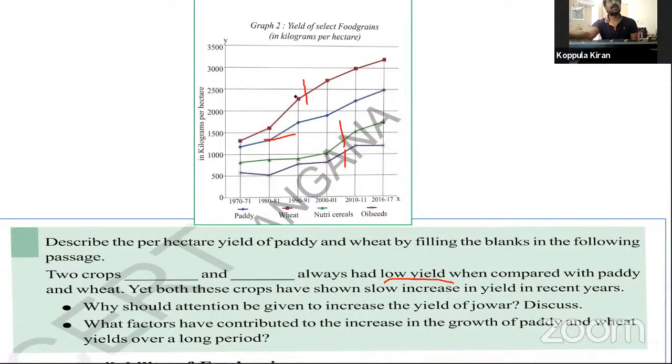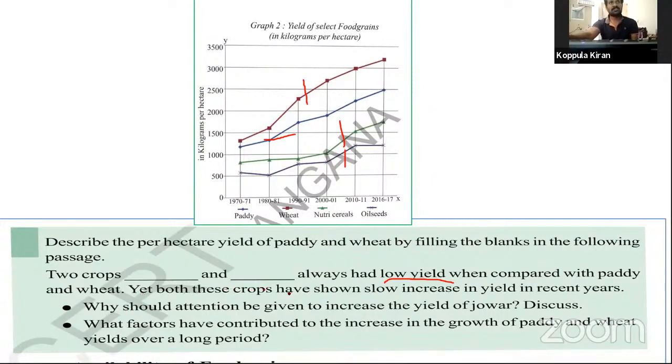Paddy and wheat are growing rapidly, but these nutri cereals and oil seeds are at a very low growth level. So this is a big problem for us. So we have to solve the problem, that is scarcity of food. In this case, we have to produce more and more. We have to increase our food grains.